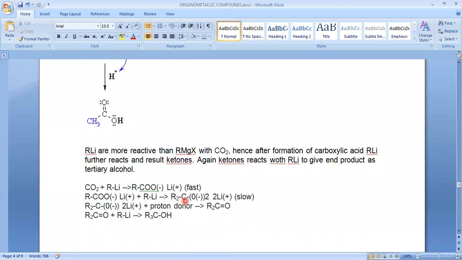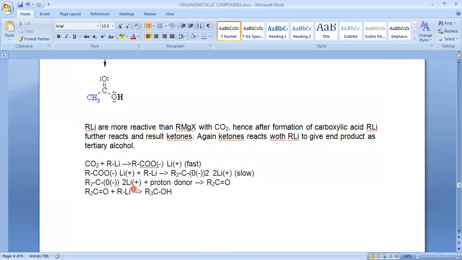So R2C=O. Actually it is shown as R2C with O minus taken twice, and 2 Li. This is the salt. Further, a proton donor donates a proton, which means the salt is hydrolyzed, and again we get the ketone.